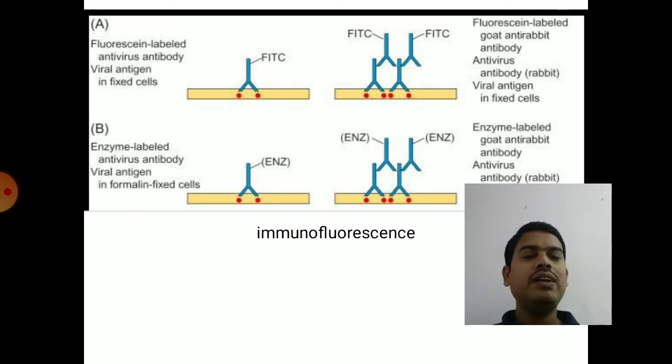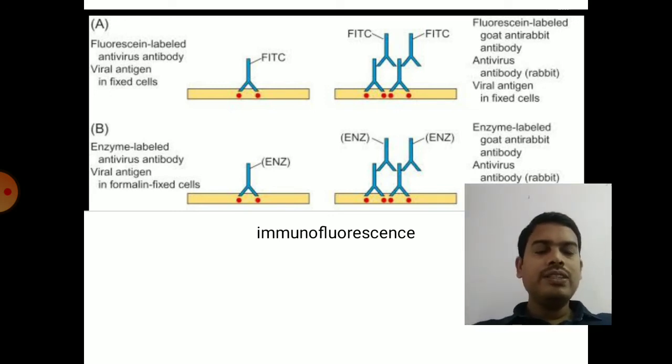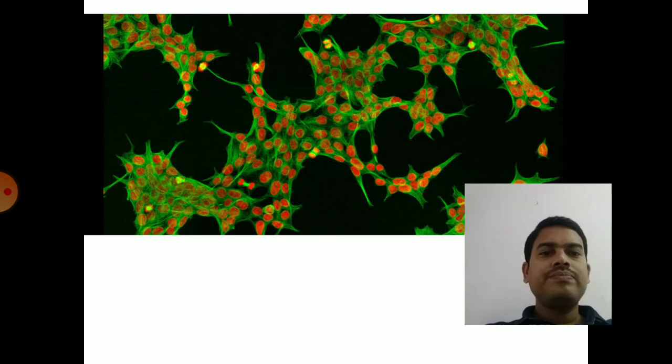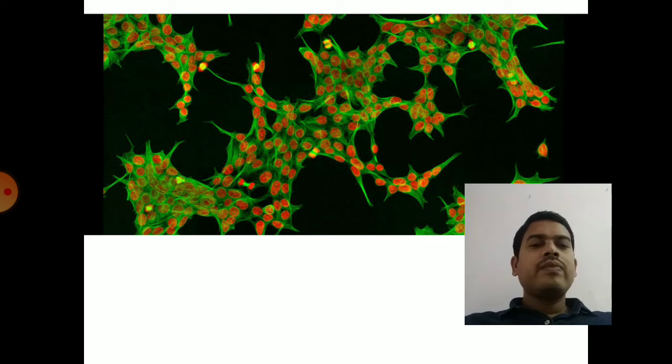If it is labeled, then in order to identify a particular cell organelle, such as nucleus or mitochondria or chloroplast, we can use fluorescent antibodies, and you can observe under a fluorescent microscope. So that is the use of fluorescent labeled antibodies in immunofluorescence. So this is an image taken using a fluorescent microscope. So these are the cells, and the red colored centered structures are nucleus.